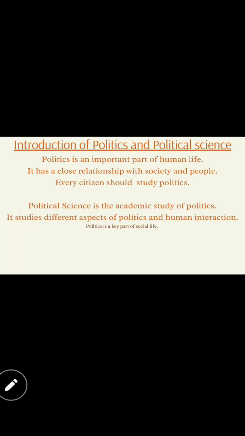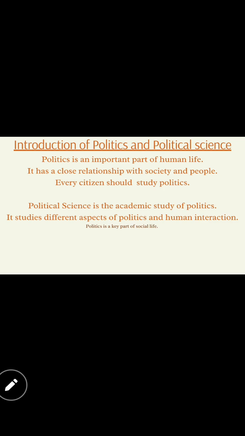As we are going through the introduction, our first topic is the introduction of politics and political science. Here, politics is an important part of human life. Yes, it's correct, right children? It's very important to our human life, when we are living within a country or abroad. Now we are living in Sri Lanka, and inside Sri Lanka there is a big ruling system going on.